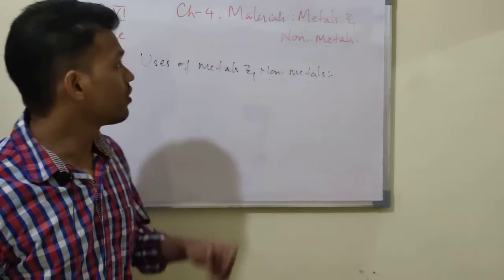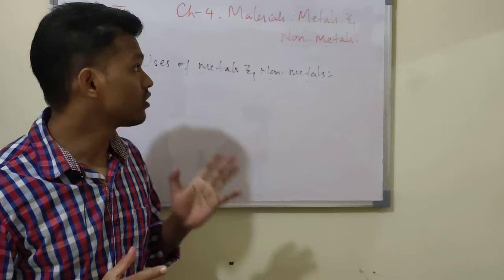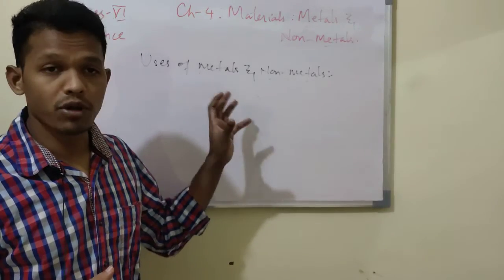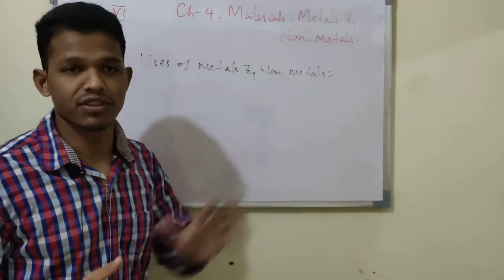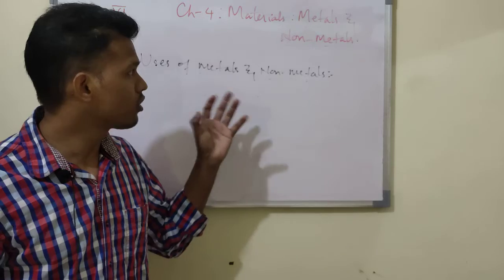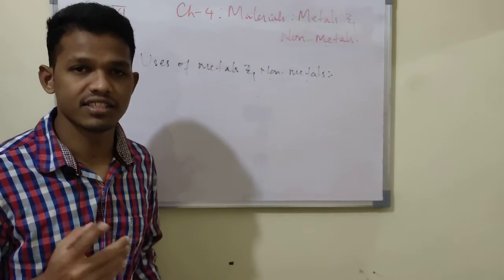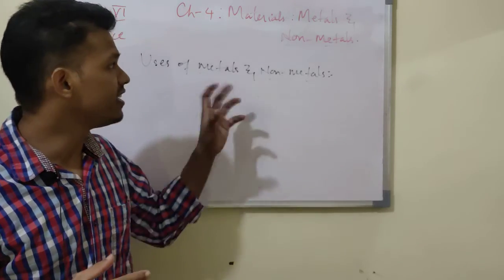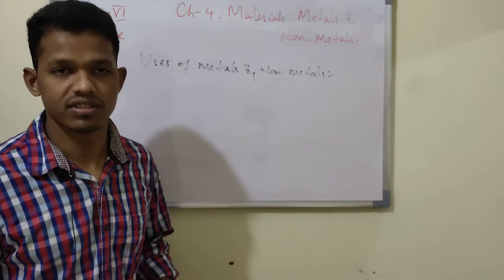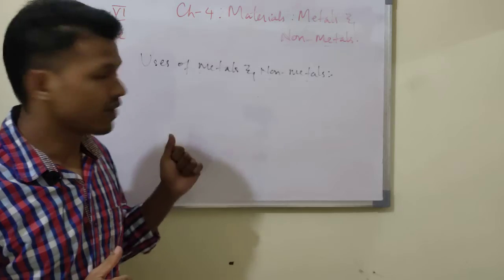So I hope you understood chapter number 4, metals and non-metals. In higher classes you will study this topic in more depth. In CBSE more details are not there. If you look at ISC and ICSE books, you will find detail regarding these metals and non-metals with a vast syllabus. I hope you have understood this chapter.